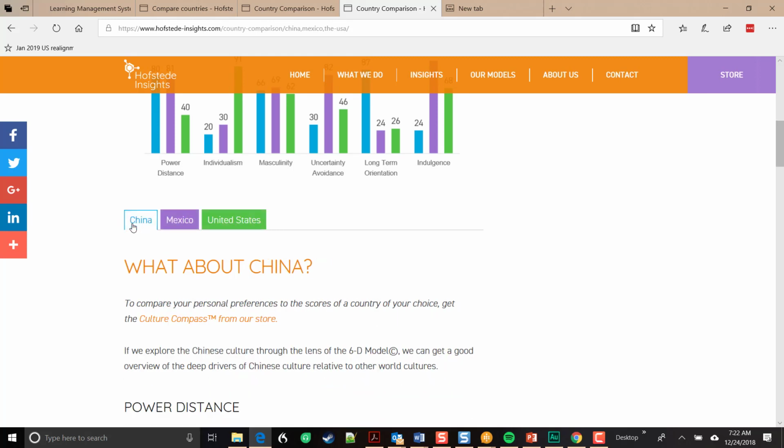We'll just do China since that's our first country that I chose. And remember, there's these 6 dimensions: power distance, individualism, masculinity, uncertainty avoidance, long-term orientation, and indulgence. These are our 6 dimensions using this cultural insights model. The activity is to look at each of these and write about if we were opening a business in these new countries, how that might affect the way in which we communicate. That's the entirety of the project.